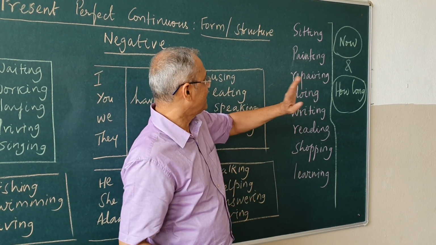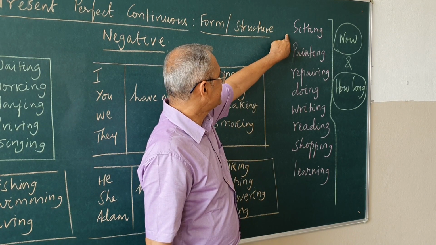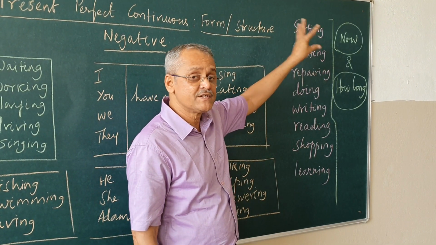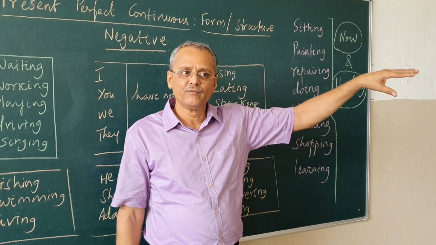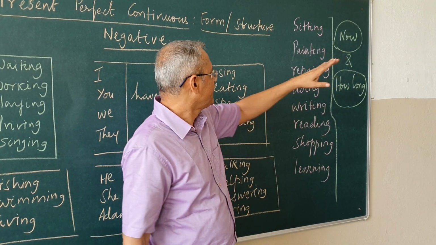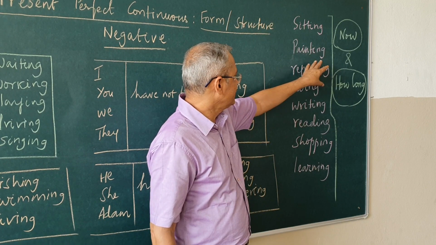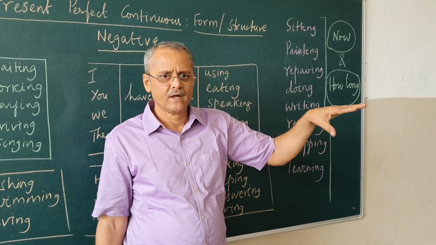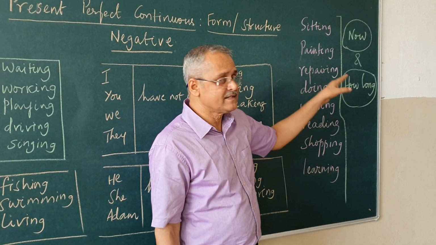So for example, observe my sentences. He is sitting on the bench now. How long has he been sitting? He has been sitting on the park bench for the past half an hour. She is painting a picture. She has been painting since morning.